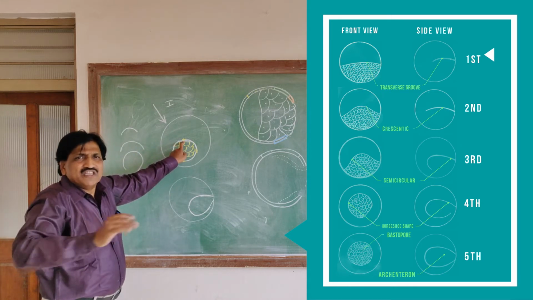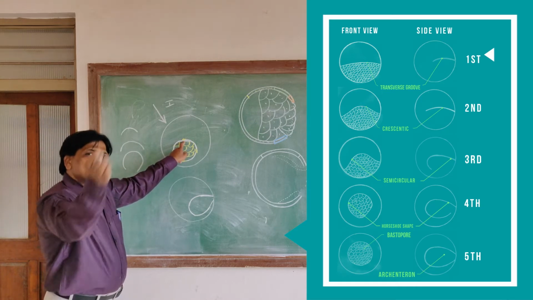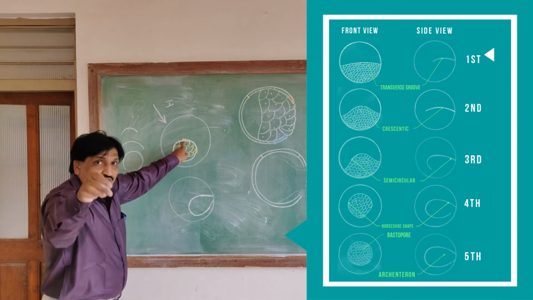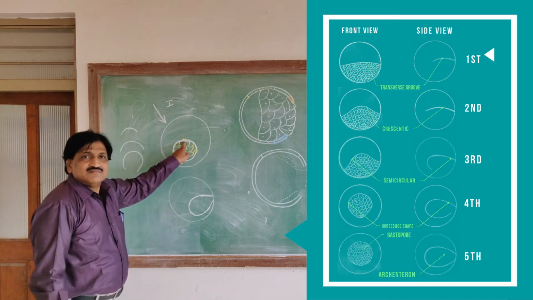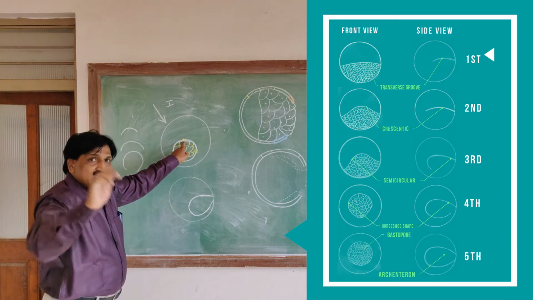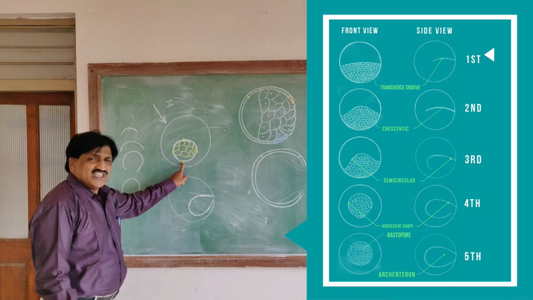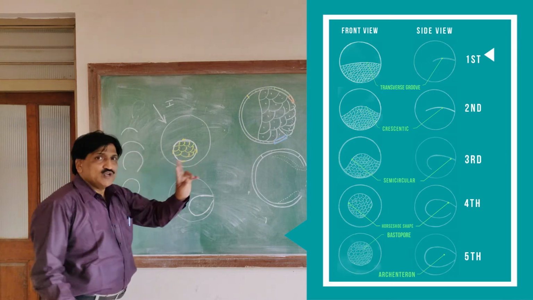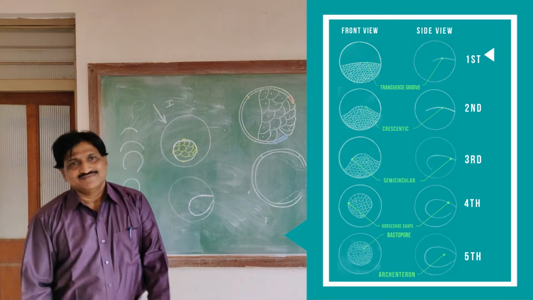Without the dorsal lip, there is no question of growth of the embryo. The first organizer is the gray crescent, the second one is the dorsal lip. They made certain experiments. On the ventral side there is one more lip called the ventral lip. The lateral side has 2 lips, called lateral lips.